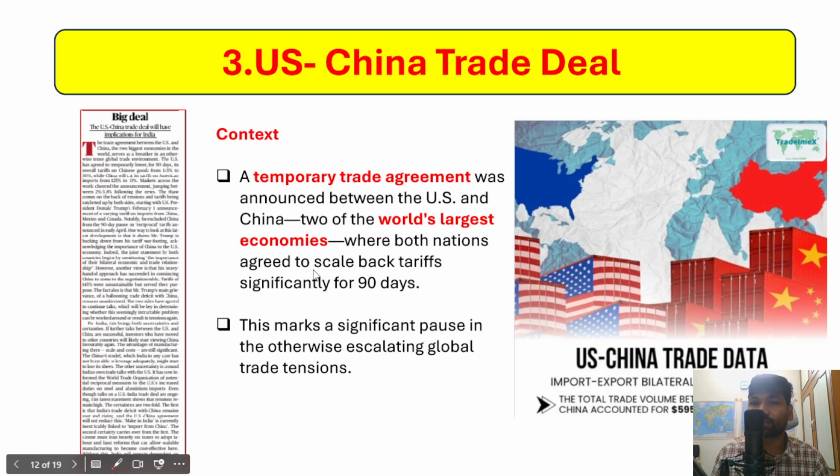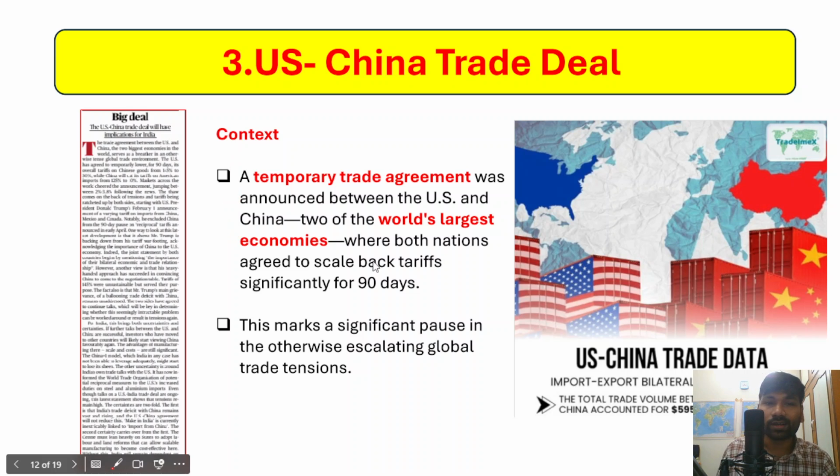What will be the implications of this trade deal for India? The temporary trade deal has been signed by the US and China, the world's largest economies. The US is the world's largest economy, China is the second largest, and India is the fifth largest in terms of GDP.